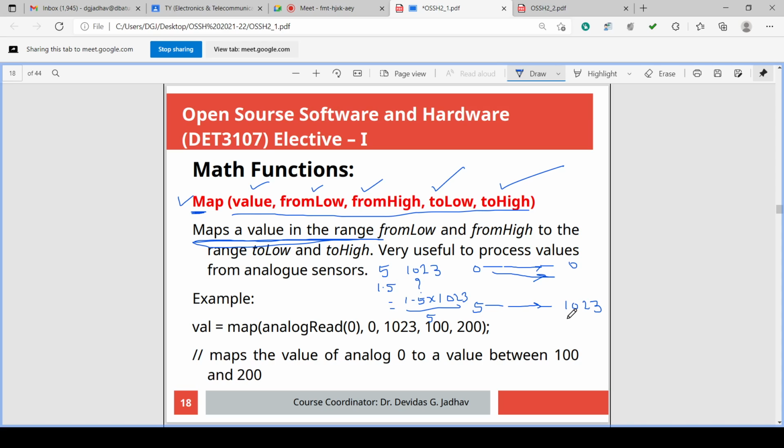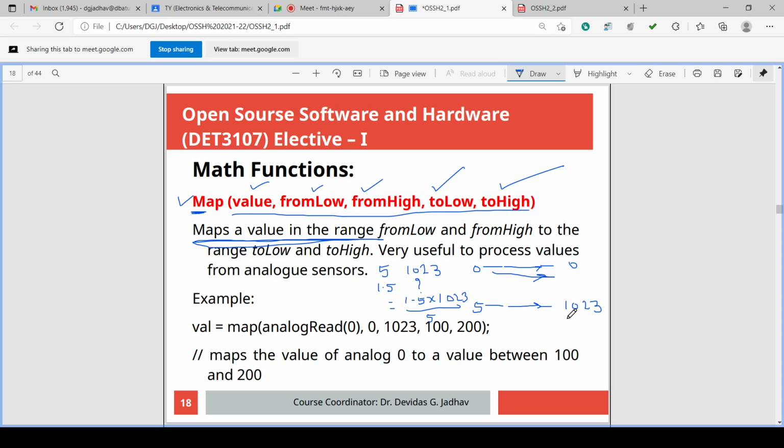If 255 is outputted, 5 volt is generated. If 128 is outputted, 2.5 is generated. If 64 is outputted, 1.25 is generated. So likewise. So this is called mapping of one range on the other range.